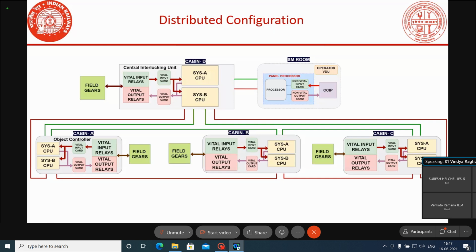There may be two systems available in each cabin. Hot standby will also be available there. In the OC also, hot standby may be available. Everywhere hot standby is available. Here in the cabin also, suppose one is not working, the other system will take care. Like that, processing is there everywhere, or a standby arrangement will be there at every location. Okay, yes, sir, right.